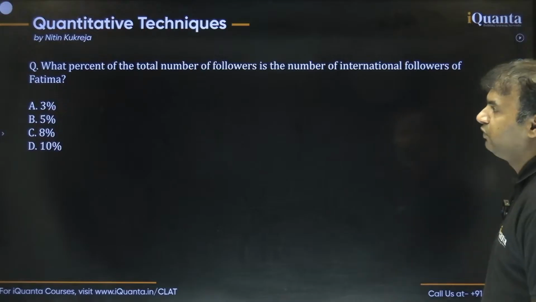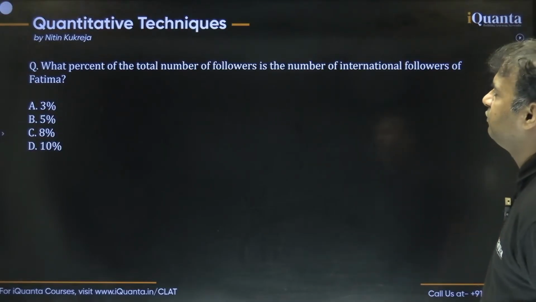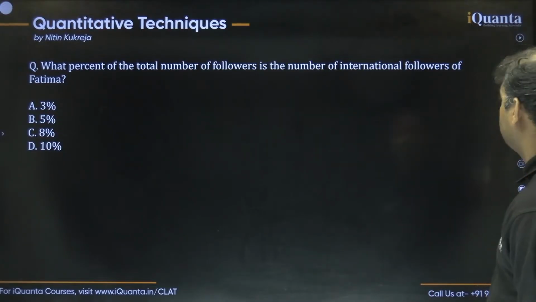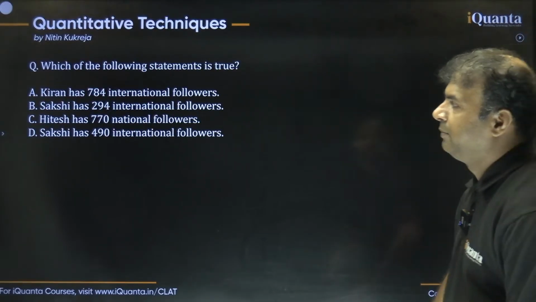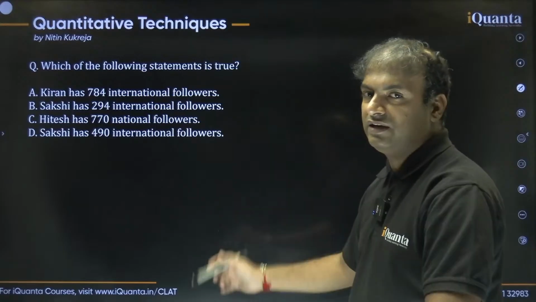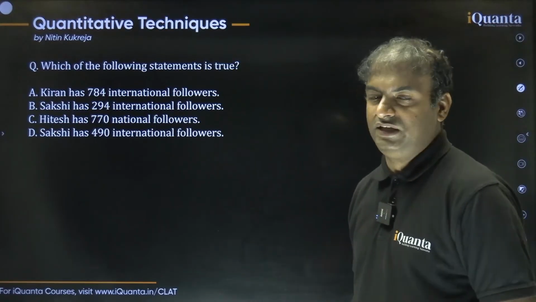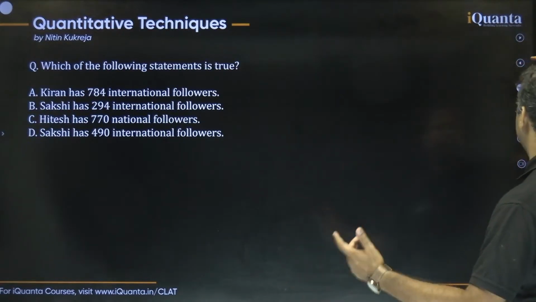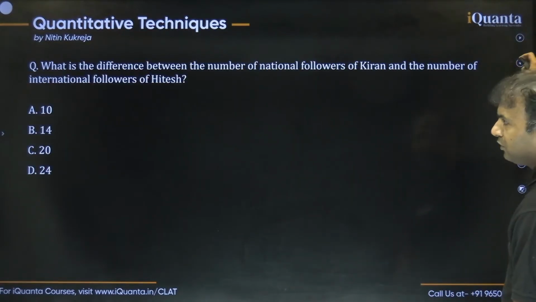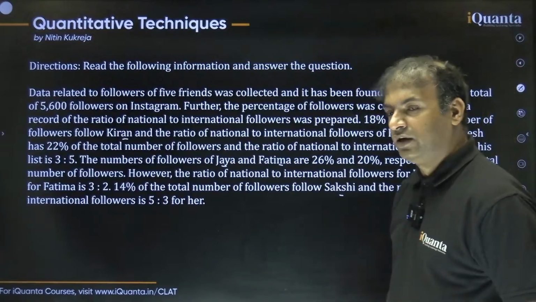Okay, question number 4: what percent of the total number of followers is the number of international followers of Fatima? And question number 5: which of the following statements is true? That is also about the number of national or international followers of these 5 people. So, guys, the point is we had 5 questions. All of the questions are about the number of followers, whether national or international, right?